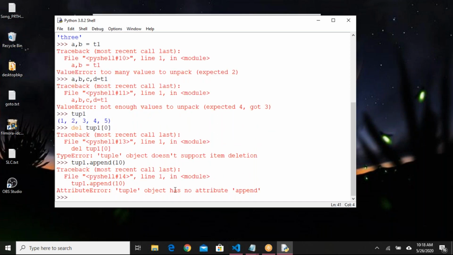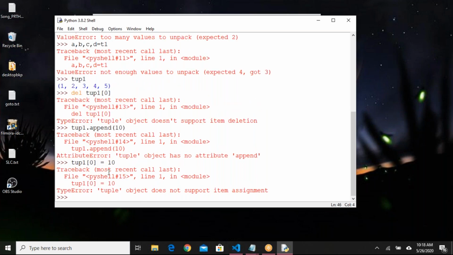Tuple does not have any append method. If I try to update tuple 1 of 0 equals to 10, still it is not accepting. So once the tuple is declared, it is like frozen. We cannot add any element, we cannot update the existing element, we cannot delete the element.